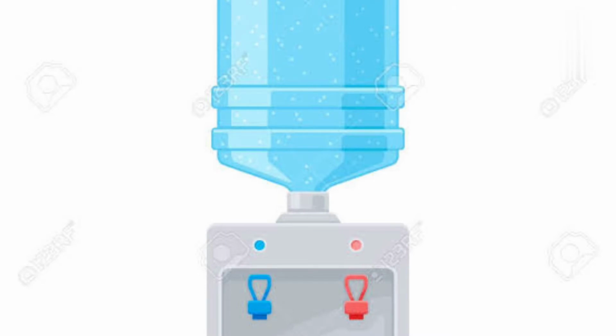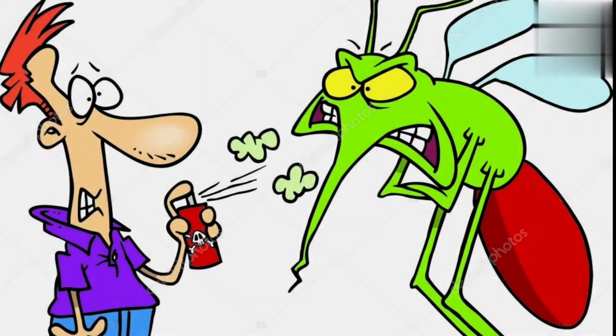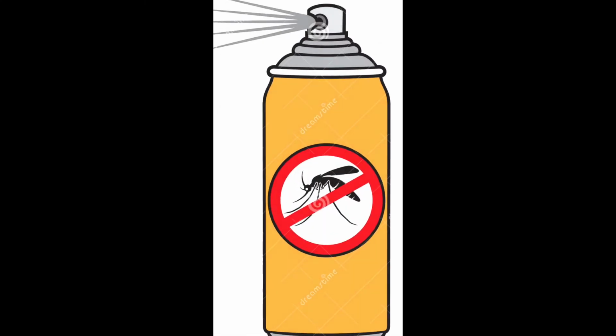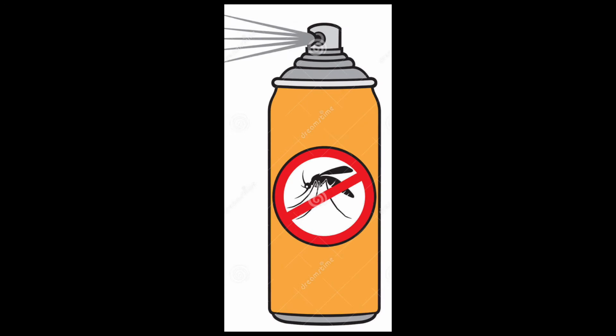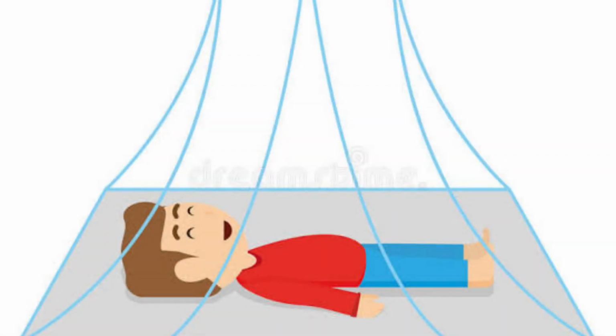Then whenever we are not using the water coolers, we should make them dry and we should not allow water to stagnate in pots and drains. We can use insect repellents to keep mosquitoes away because mosquitoes breed in stagnant water. We can also use mosquito nets while sleeping to keep the mosquitoes away.